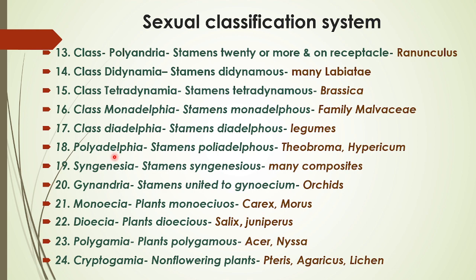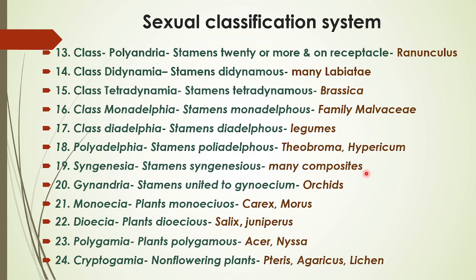Next class is Polyadelphia. The stamens are polyadelphous, and in this we can take examples of Theobroma, Hypericum. All such plants are placed in Polyadelphia. Next class is Syngenesia. Stamens are syngenesious, and this is the example of many composites, or we may call the members of family Asteraceae, including sunflower.